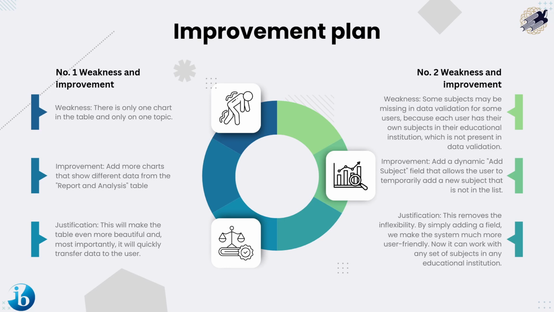Improvement plan. Number one, weakness and improvement. Weakness: there is only one chart in the table and only one topic. Improvement: add more charts that show different data from the report and analysis table. Justification: this will make the table even more beautiful, and most importantly, it will quickly transfer data to the user.